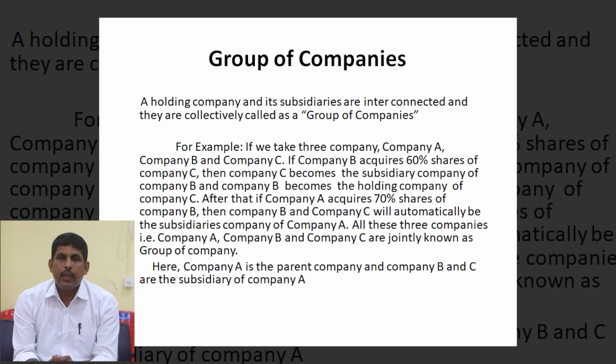So company A will be the parent company and company B and C will be the subsidiary companies.